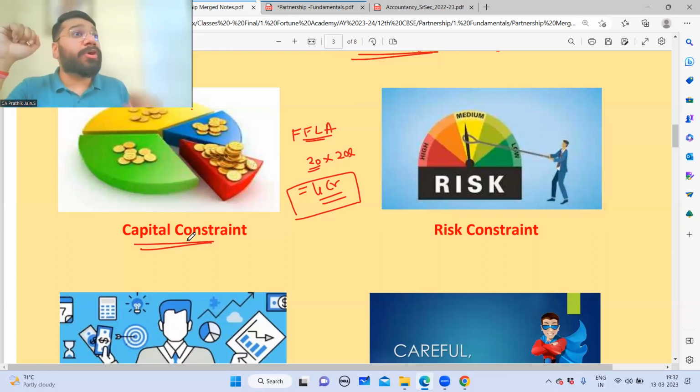Stable income is there in the Coimbatore branch. How about other branches? We're going to start afresh. In those cities, people don't know FFLA. So you have to do a lot of groundwork there. It might take 2 or 3 years for you to even touch the break even. You know what is the break even point? No profit, no loss. Which means whatever money I'm spending, that much money I'm earning, the same amount. That is called break even. So it might take even 2 or 3 years to break even.